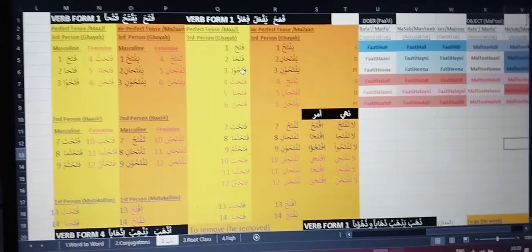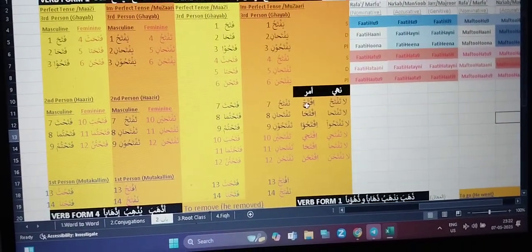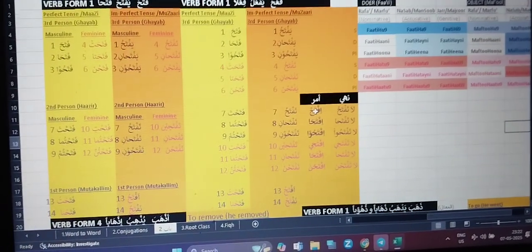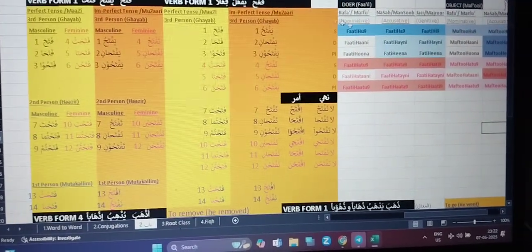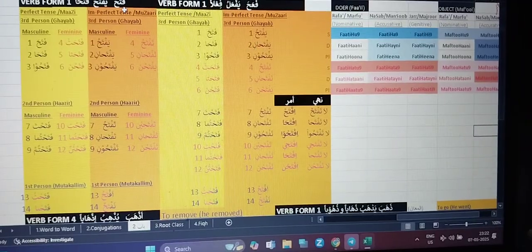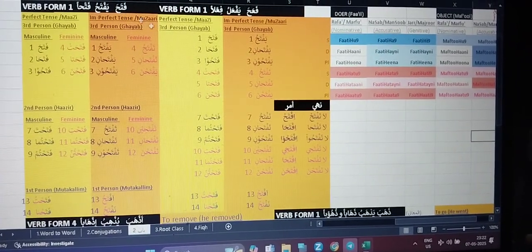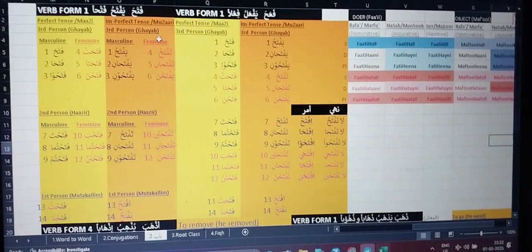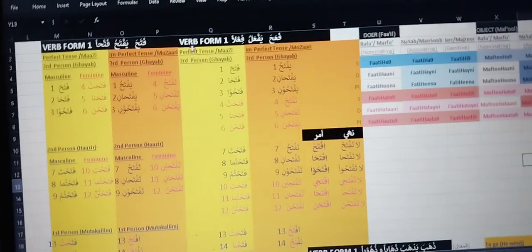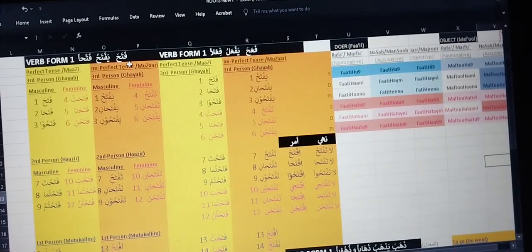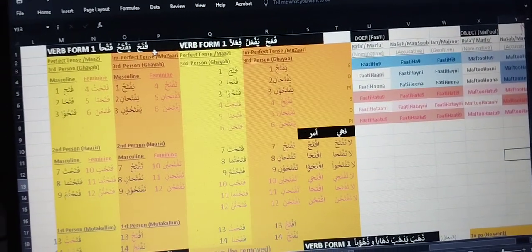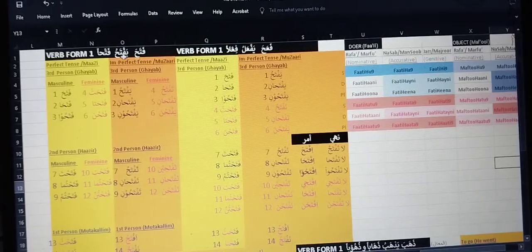This is how we are going to say it. And then ifta means you open. When we are addressing just a single person, it will be ifta. In order to remember, we use a particular pattern in Nahv and Sarf. For example, we have to remember this table.